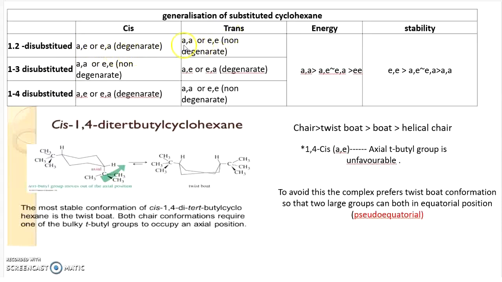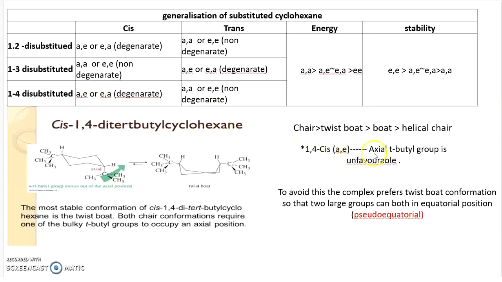And the trans form is axial-axial or equatorial-equatorial. They are non-degenerate, so they have different energy. And in the stability order, equatorial is more stable. So the generalization is that the chair form is more stable than the twist form. But in the case of cis-1,4-di-tertiary butyl cyclohexane, one is axial and the other is equatorial. So this is a cis conformation.